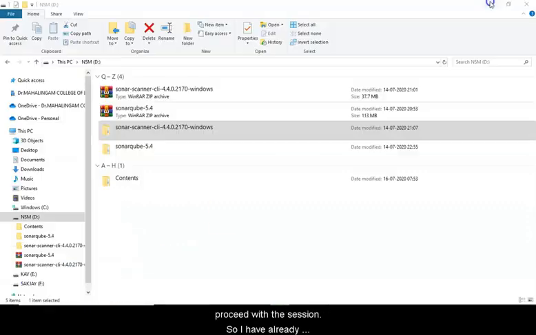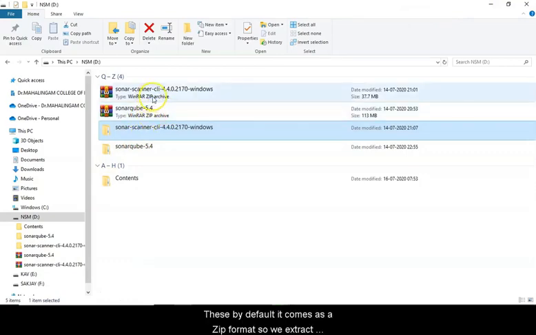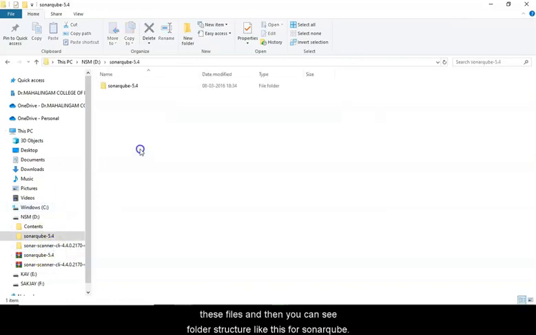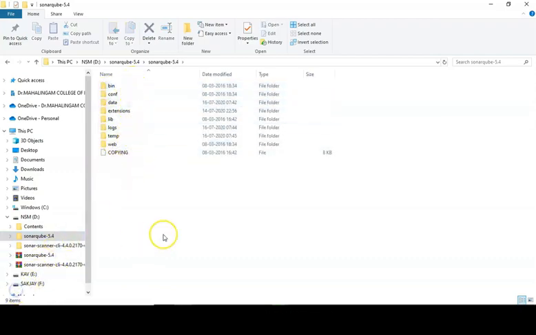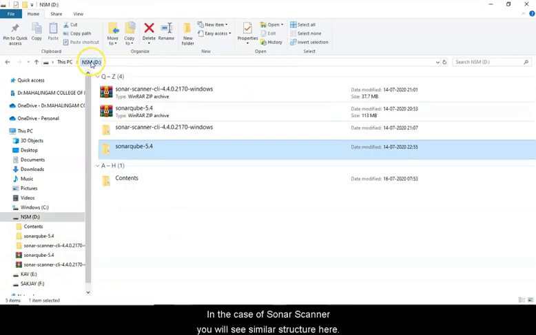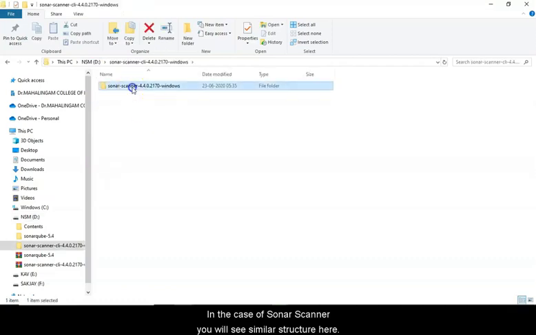I have already downloaded this software on my computer. By default it comes in zip format. So we extract these files and then you can see the folder structure like this for SonarQube. In the case of Sonar scanner, you will see a similar structure here.